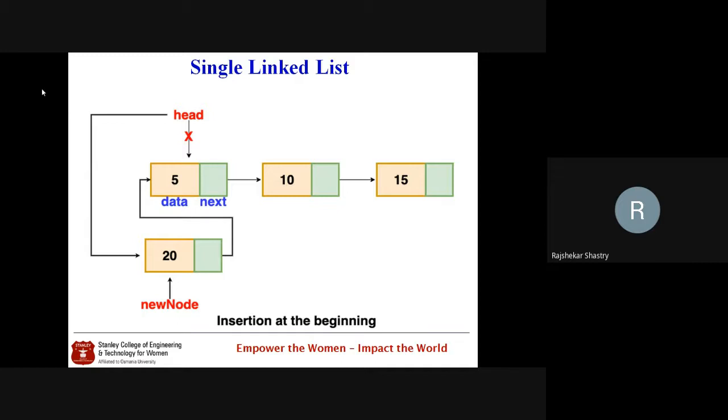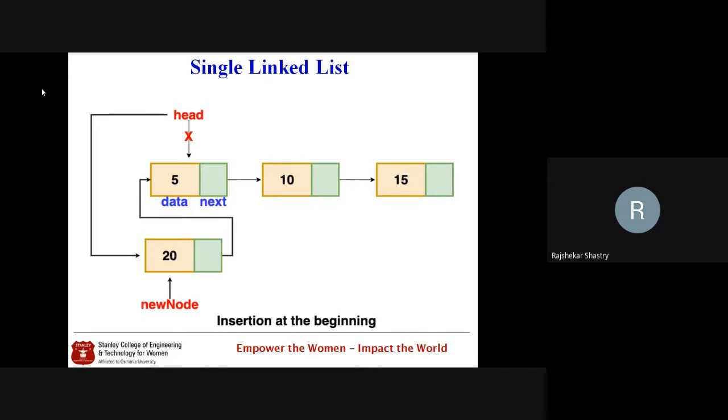So here in the single linked list, I explained pictorially how we can insert a new node at the beginning. First we create the new node, then whatever data we want to insert, we insert it into the new node. Then that node should be inserted before the beginning, meaning it should come before the head node. So we insert the new node whose link portion stores the head node address, and later the new node will become head. So this is that insertion.